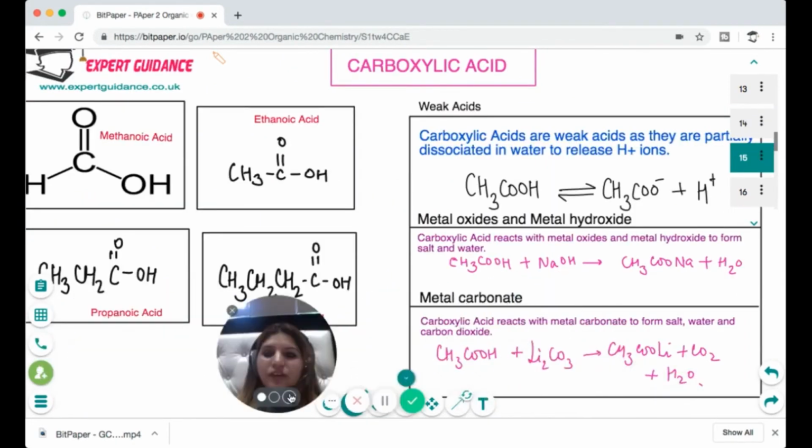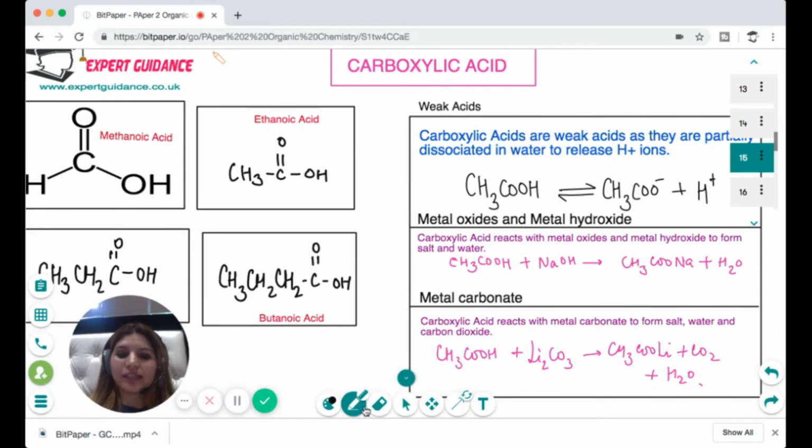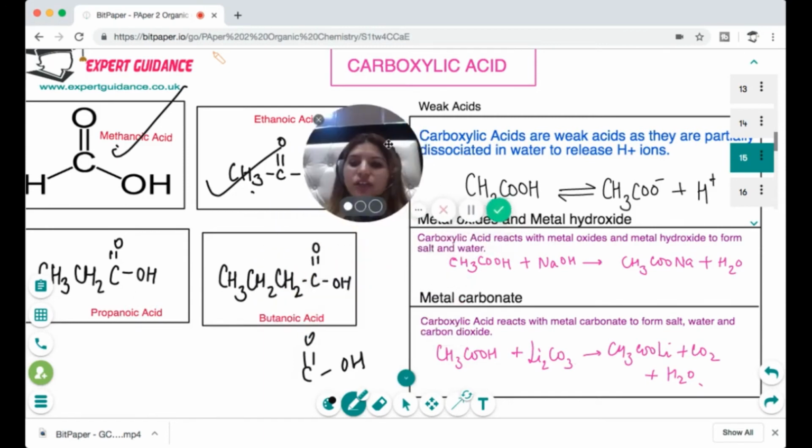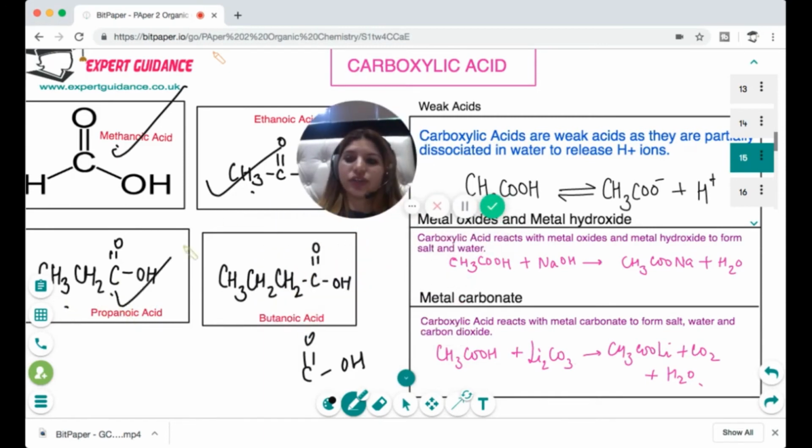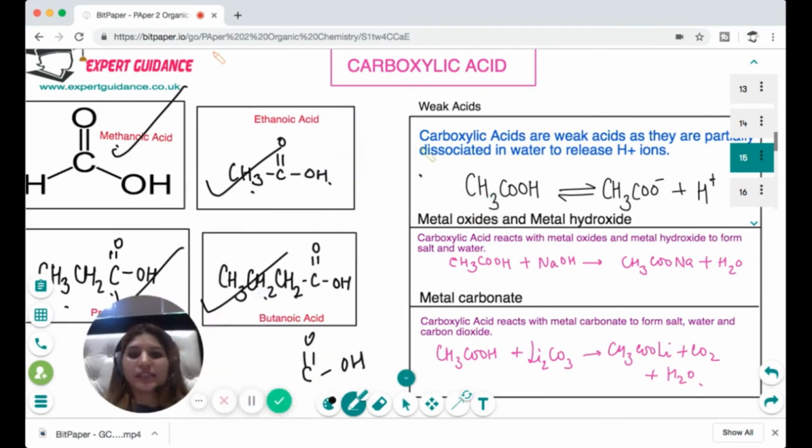Next we have the carboxylic acids. Carboxylic acids have the functional group COOH. So 1 carbon is HCOOH, which is methanoic acid. 2 carbon is CH3COOH, which is ethanoic acid. 3 carbon is CH3CH2COOH, which is propanoic acid. And butanoic acid is CH3CH2CH2COOH.